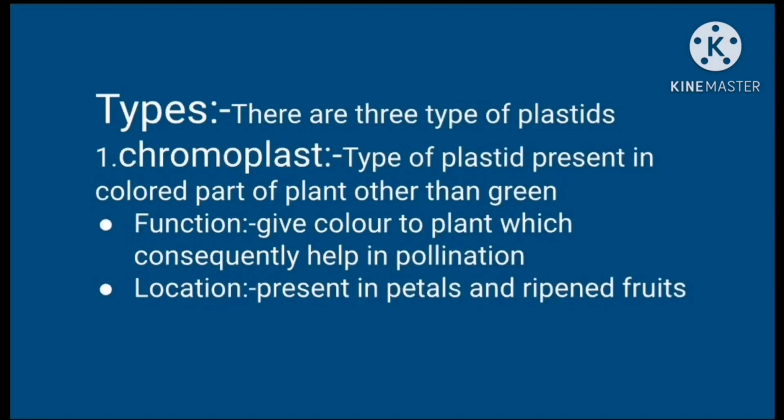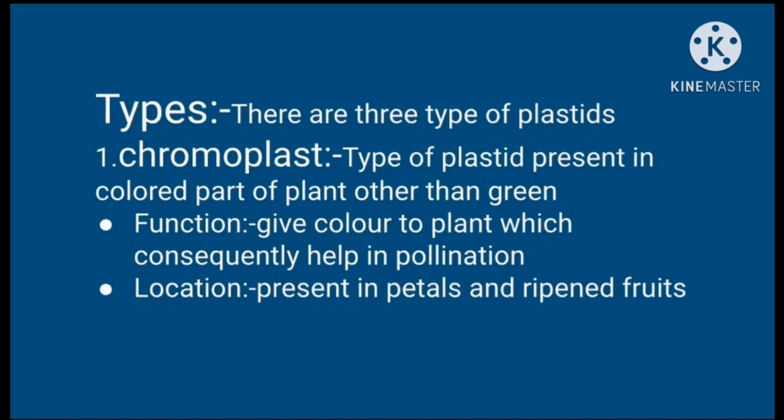Here we come to types of plastids. There are three types of plastid. This classification is because of their color and function. First type of plastid, chromoplast. Chromo means color and plast means plastid. They are called color plastids because they give different colors to plants other than green.